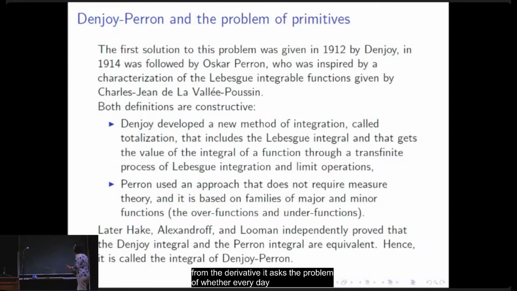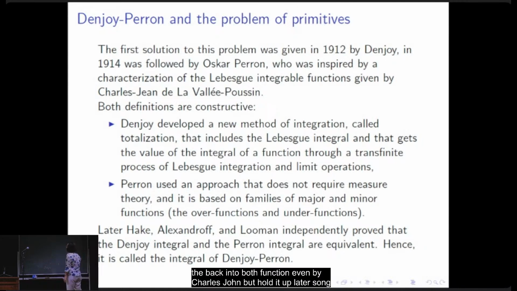But the history continues, and the first solution to this problem was given 10 years after Lebesgue's thesis by Arnaud Denjoy in 1912, and he was followed by Oskar Perron in 1940, who was inspired by a characterization of the Lebesgue integral function given by Charles-Jean de la Vallée-Poussin.